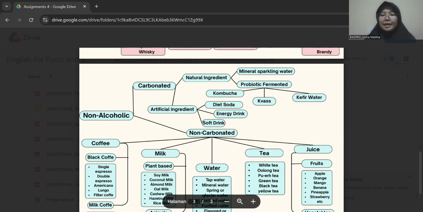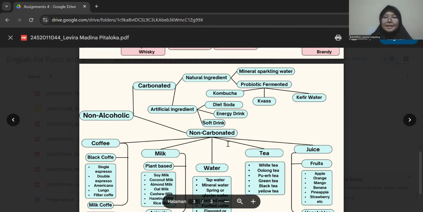So for the next is kefir water. Kefir water is a fermented dairy-free beverage made by fermenting sweetened water or fruit juice with water kefir grains, which are a combination of bacteria and yeast. It's similar to kefir milk, but does not contain dairy. The drink is slightly effervescent, tangy, and is often flavored with fruits or herbs. It is known for its probiotic content, which can support good health.